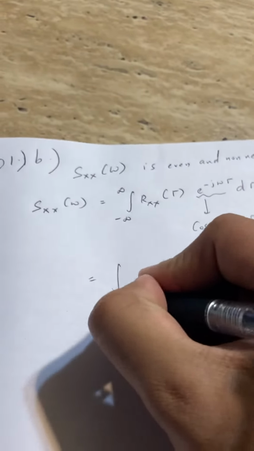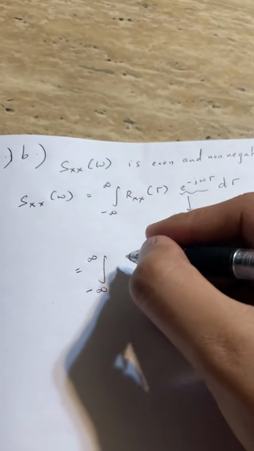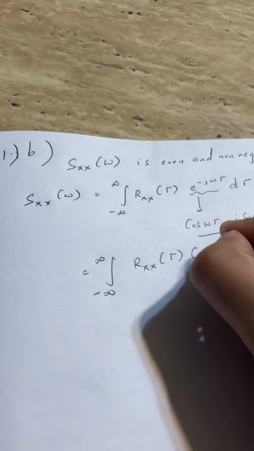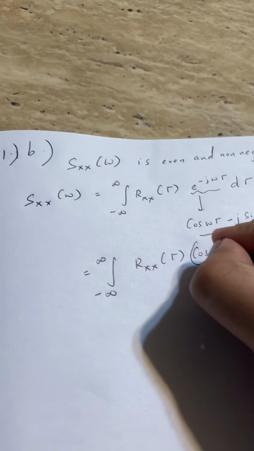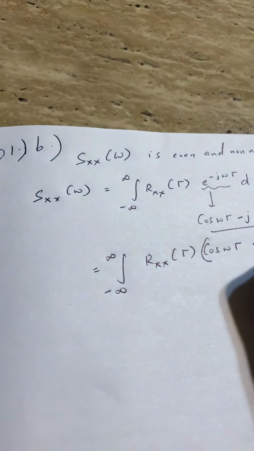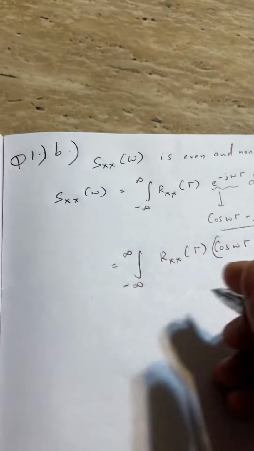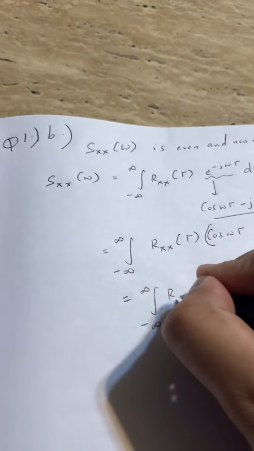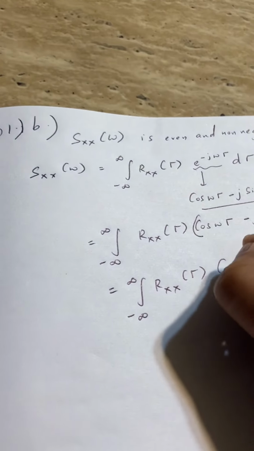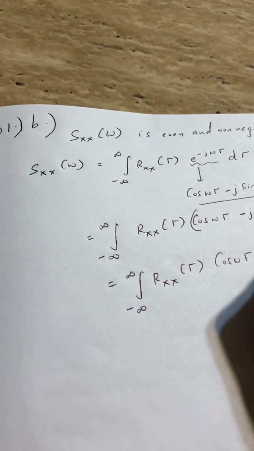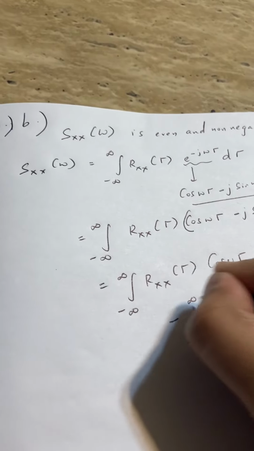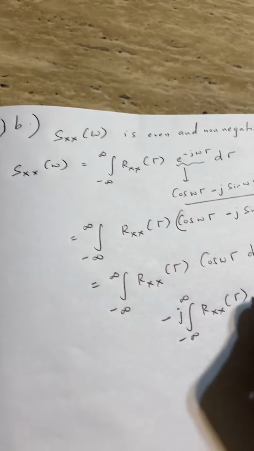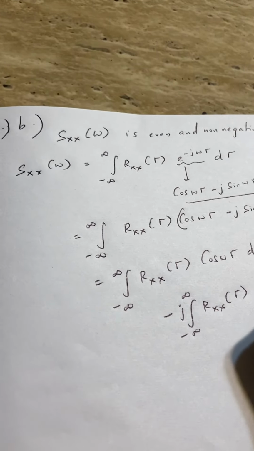So this becomes the integral from minus infinity to plus infinity of Rxx of tau times cos omega tau minus j sin omega tau d tau. This is equal to the integral of Rxx of tau cos omega tau d tau minus the integral of Rxx of tau times j sin omega tau d tau.